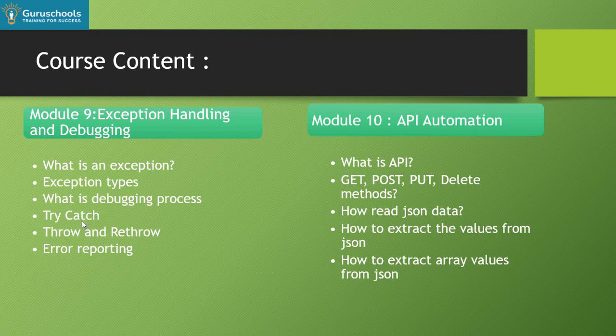And then we'll move to API automation. API is also a very important feature in terms of automation. We will talk here about what an API is, what the different methods in the API are, and how to read the JSON data. How to extract the values from the JSON, and not only from a simple JSON, but if there is a JSON having arrays, how to extract the information from the arrays. We'll take all these pointers during API automation.